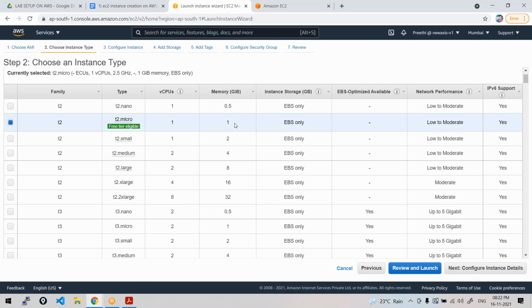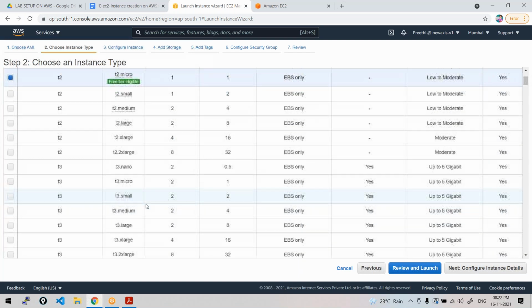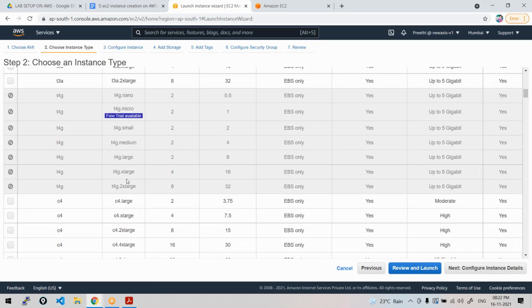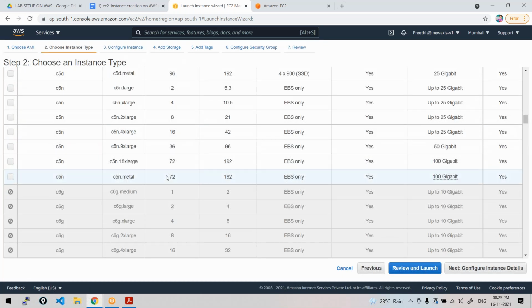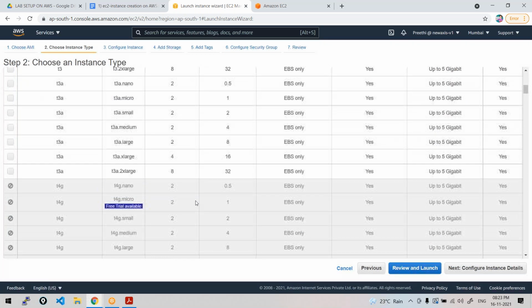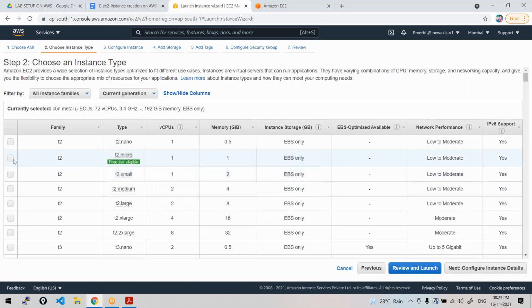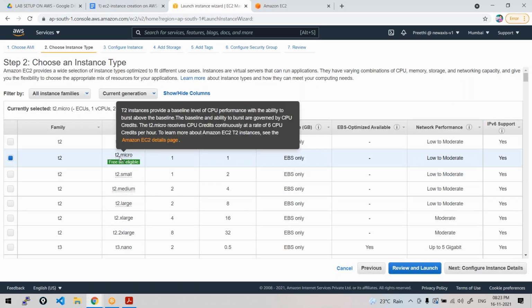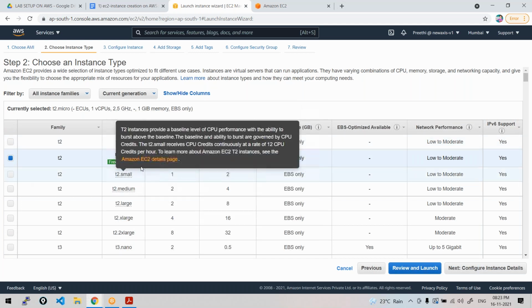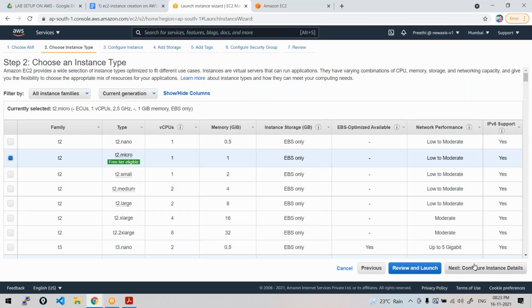If you go for huge instances, like a T4 xlarge, you have 4 virtual CPUs and 16 gigs of memory, then 16 virtual CPUs, and even 72 virtual CPUs, which in real time can be helpful for launching huge instances. For us, choose the instance type T2.micro and click on next.